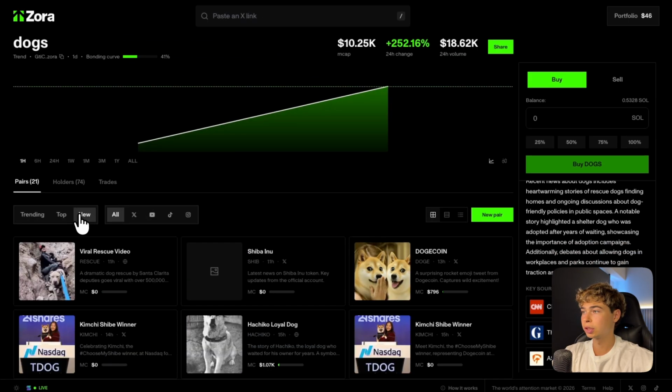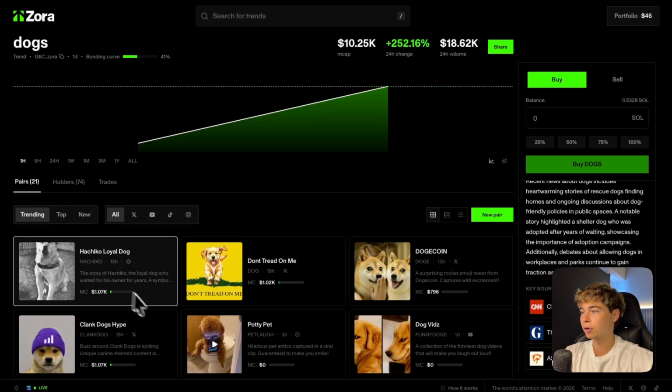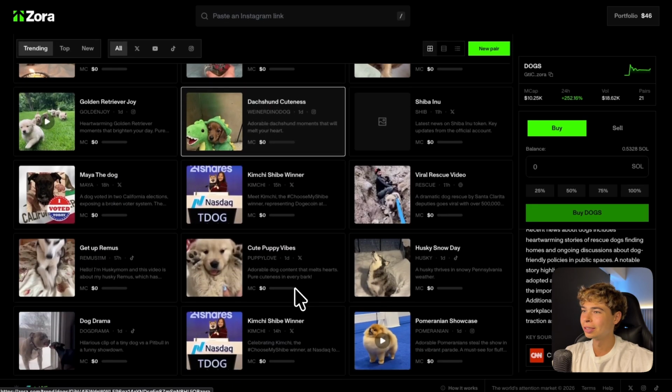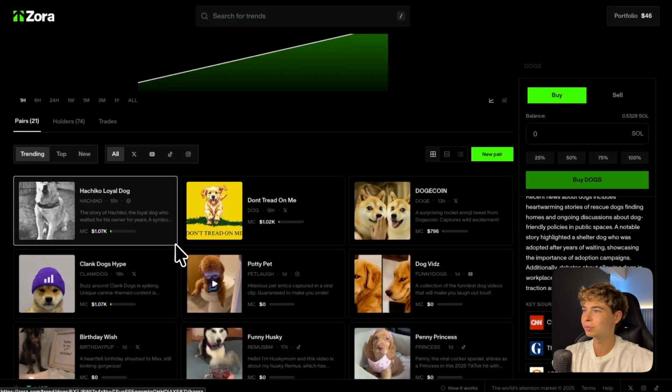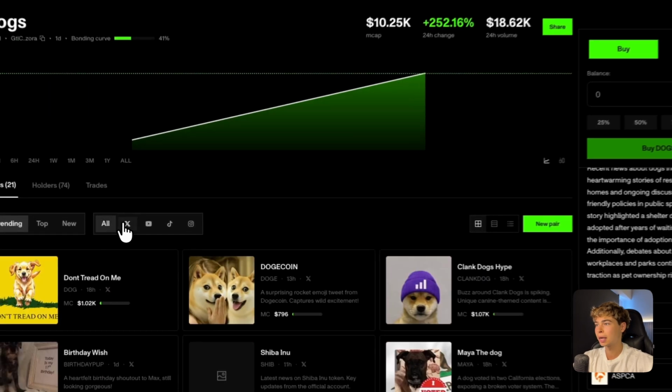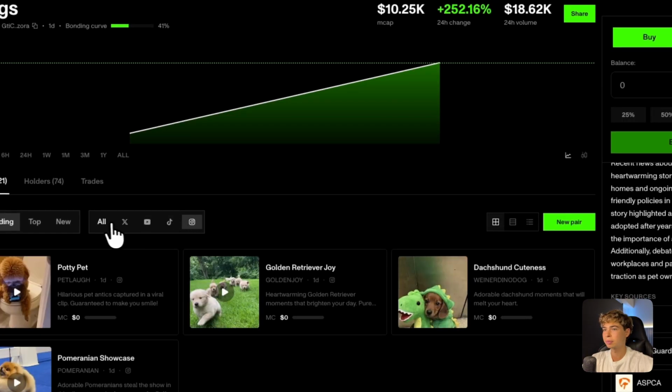We can search by trends, by top, by trending. Of course, it's weird that dog with hat is not here. I would assume that would actually be the top content inside the dogs trend. But we can search by Twitter, YouTube, TikTok, Instagram, etc.